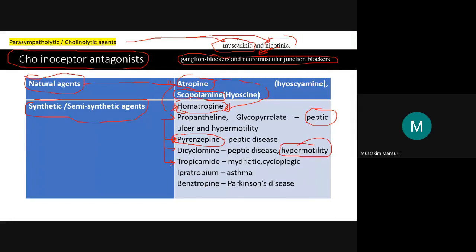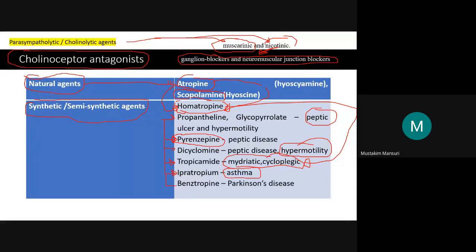Then comes tropicamide, which is used as a mydriatic as well as a cycloplegic agent. We will see what mydriatic and cycloplegic mean. Homatropine is also used as a mydriatic and cycloplegic. Then comes ipratropium bromide, which is useful in asthma.